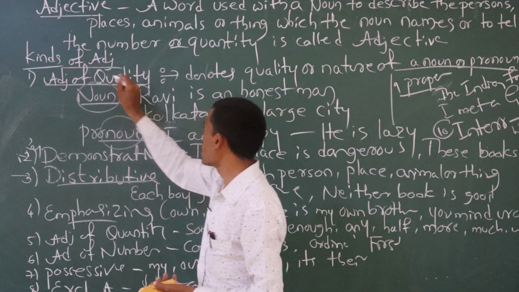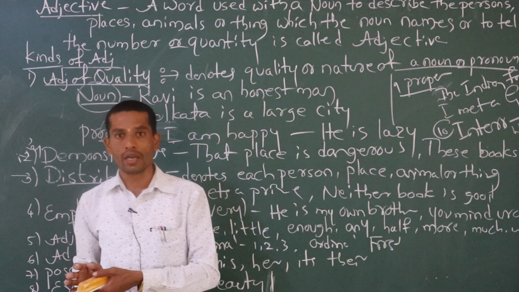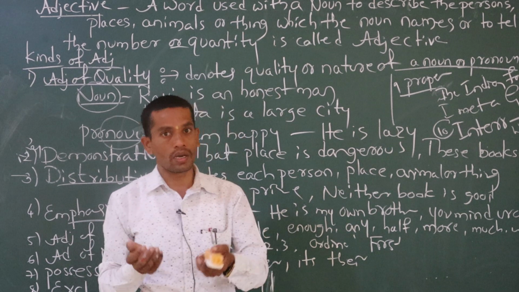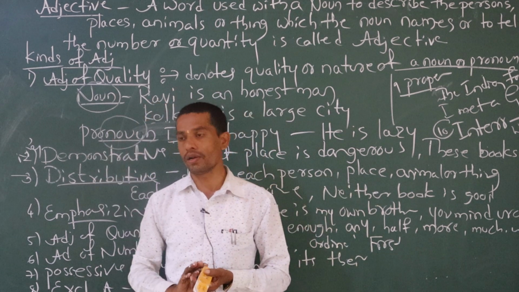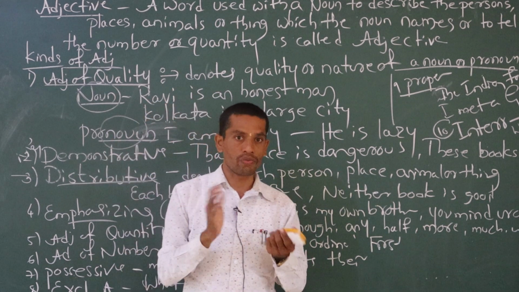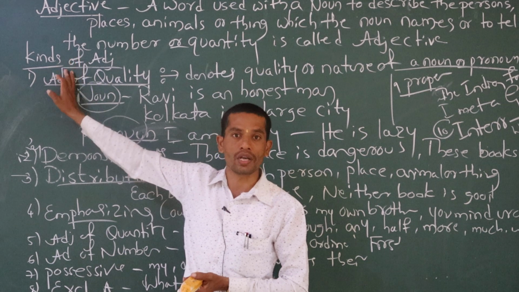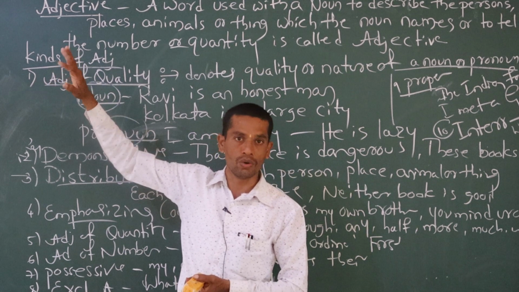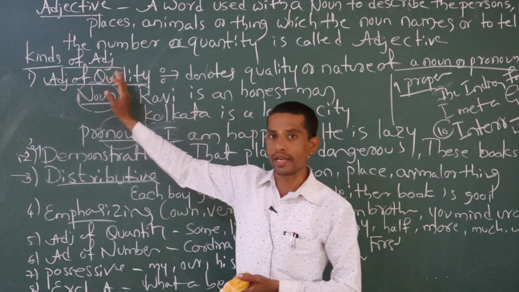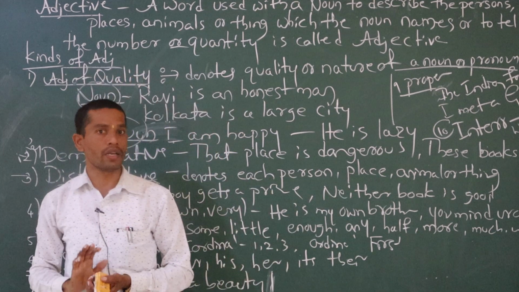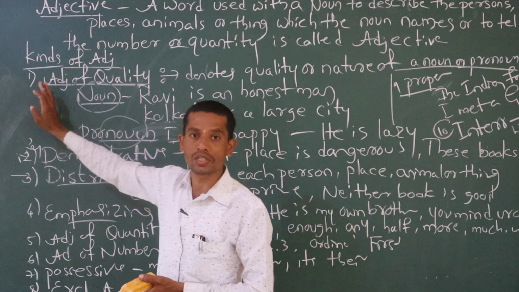See here. First one, Ravi is an honest man. Sometimes we say he is a very prompt boy, he is a very good boy, Ramesh is a very honest boy. Whenever your teachers, friends, or relatives come to your home, your parents talk about you. My son is very good. My son Ramesh is a hard worker, he is honest, prompt, intelligent. They always talk in a positive way, describing him. That describing word is nothing but adjective.